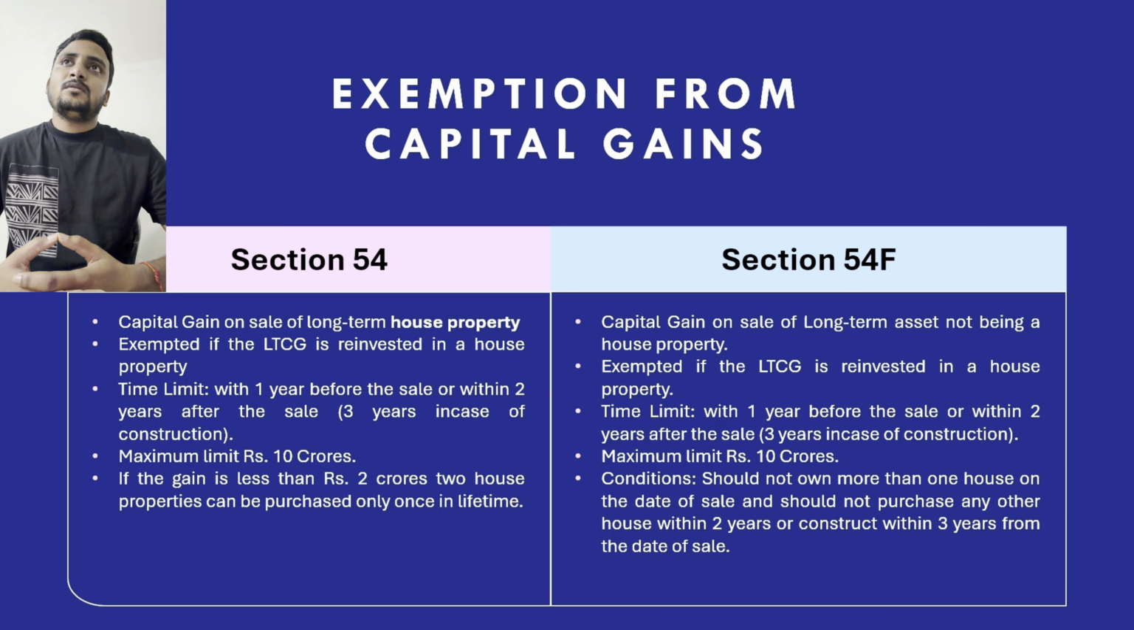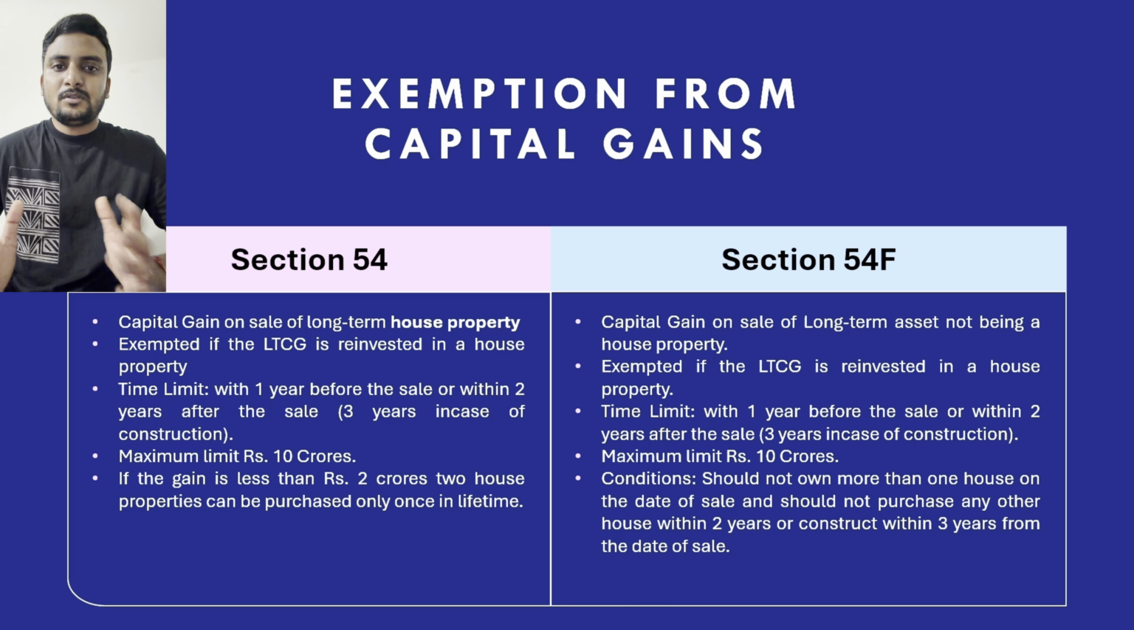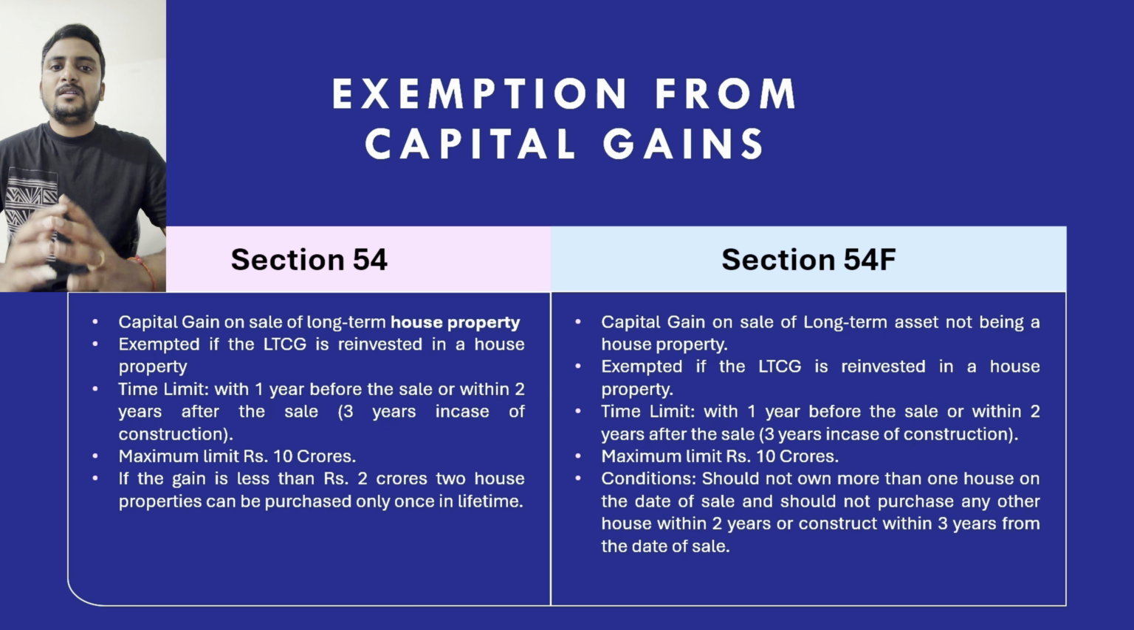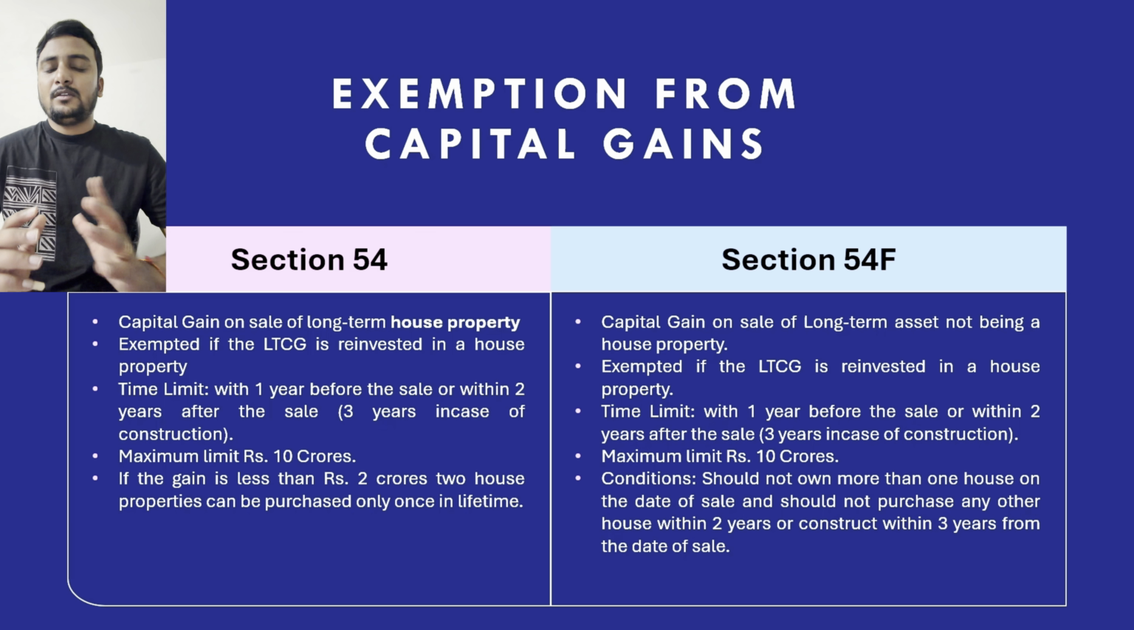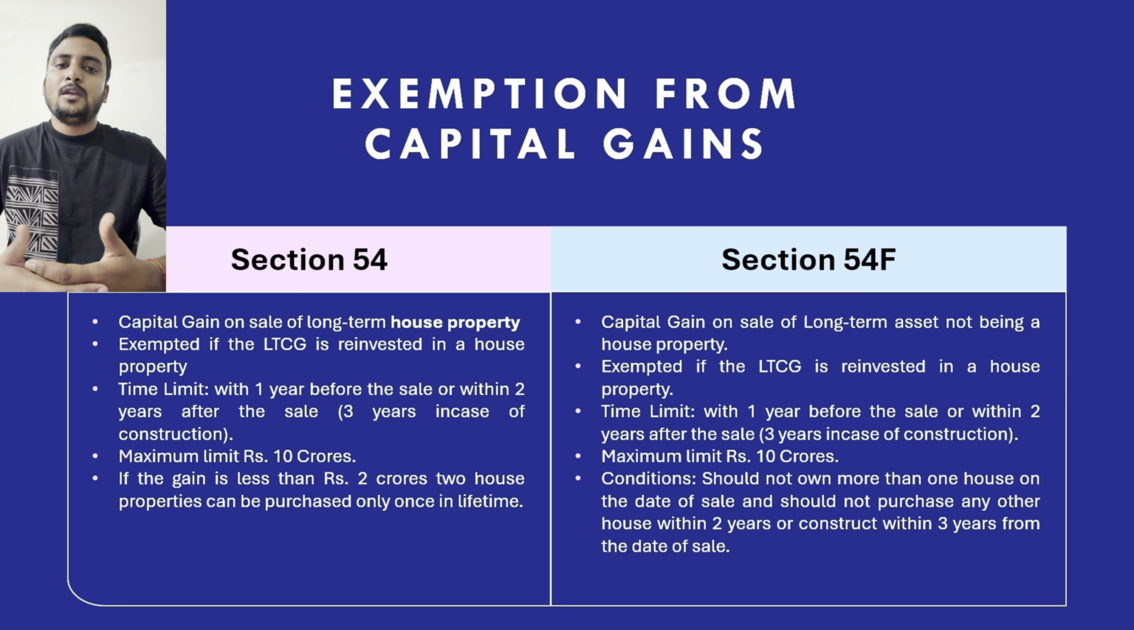You can also avail the exemption for a purchase which you have done before the sale or transfer. However, the purchase should have happened within 1 year before the date of transfer of the house property. The maximum exemption which you can avail here is rupees 10 crores. So if there is any gain on account of sale of house property of 12 crores, you can claim the exemption only up to 10 crores.